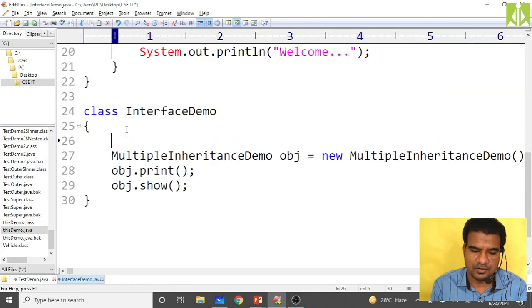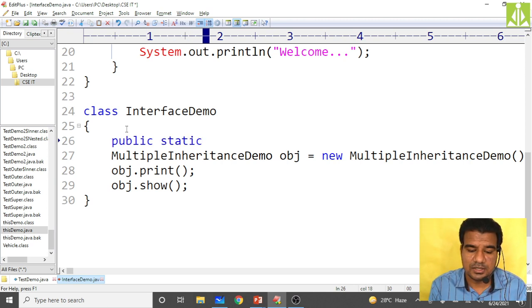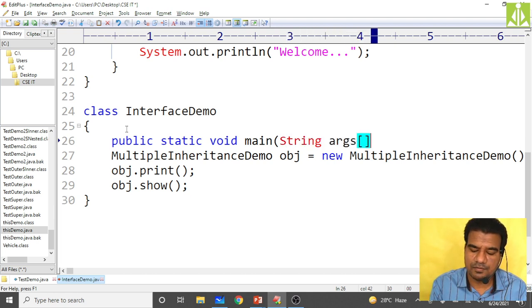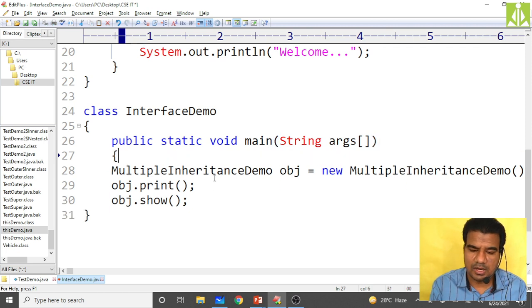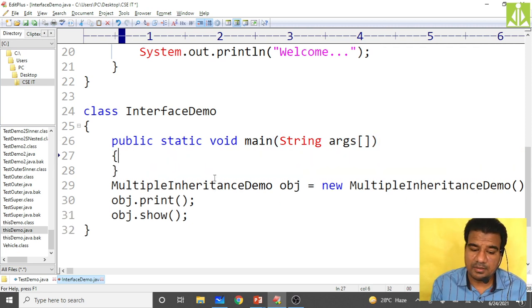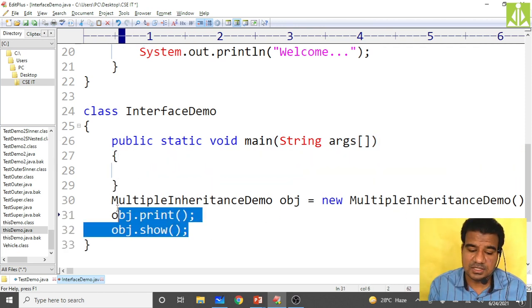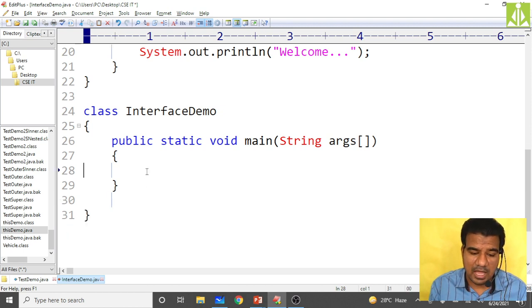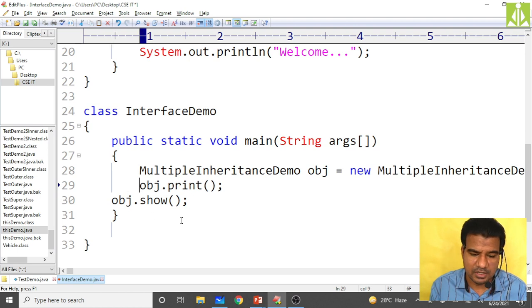Yes, we forgot to put PSVM, public static void main of String args. So see, when I am committing mistakes, I am getting a type of error. You have to remember that one.